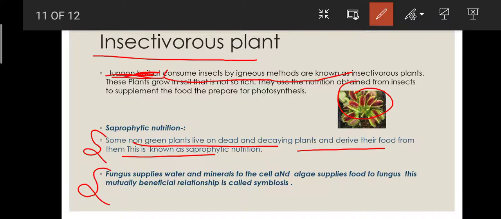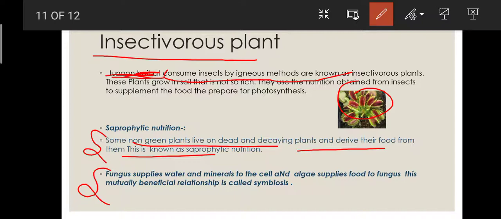Rhizobium takes shelter in these types of plants. In this symbiosis, these leguminous plants provide food to rhizobium, and in turn rhizobium provides nitrogen to the plant in water soluble form. The leguminous plants, like grams and peas, are protein-rich plants that provide food to rhizobium.